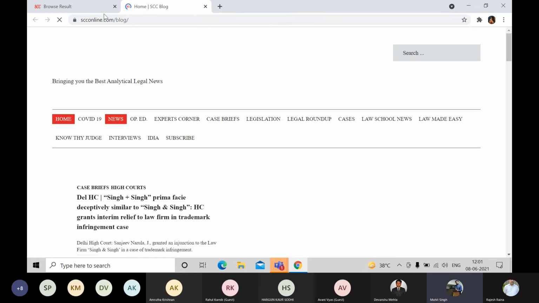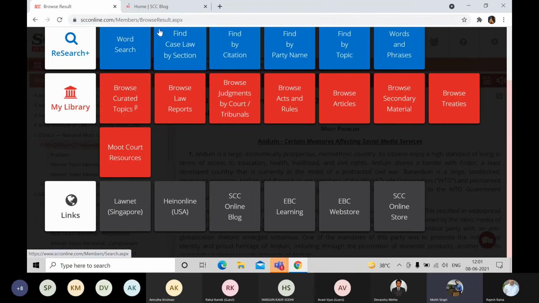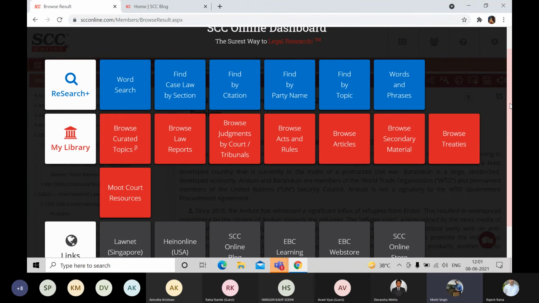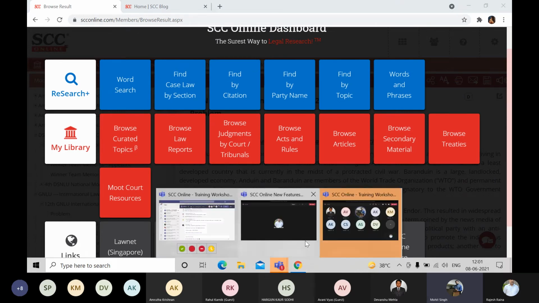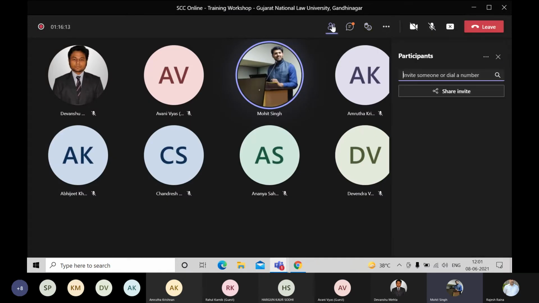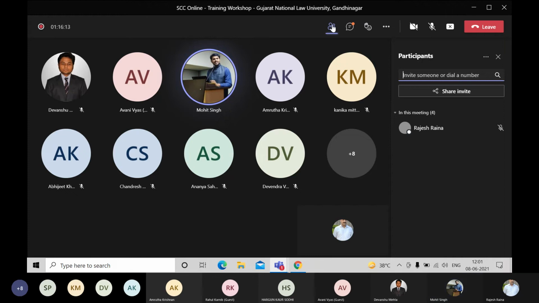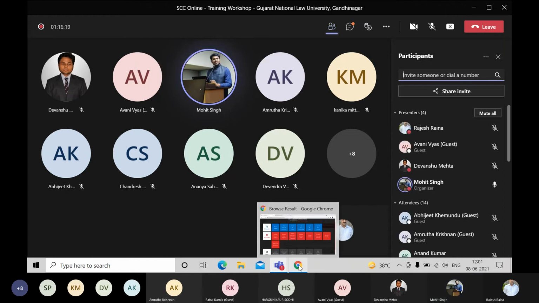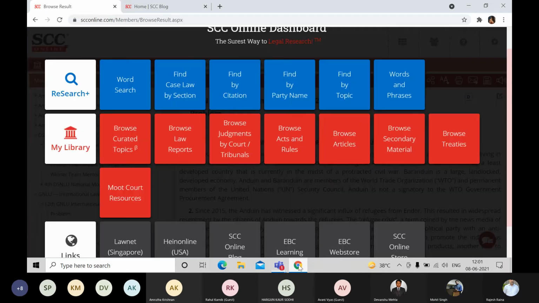Okay, there's a question from Ms. Kanika. In case I want to add only a few pages of a case and not all pages of a case in a compendium, how can I do so? Ms. Kanika, if those pages fall under the form of digest notes, then you can certainly upload the digest notes for that example. But for the judgment scenario, you need to upload the whole judgment in one go. Any other question? I hope that answers your question, Ms. Kanika.